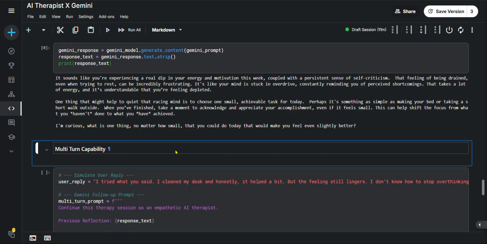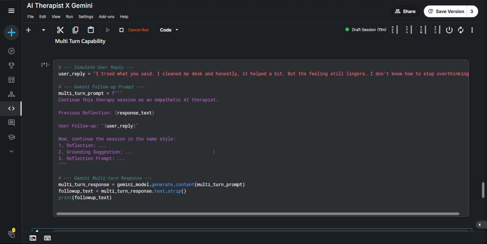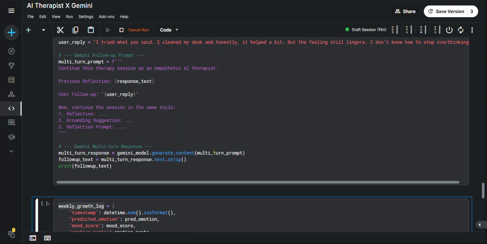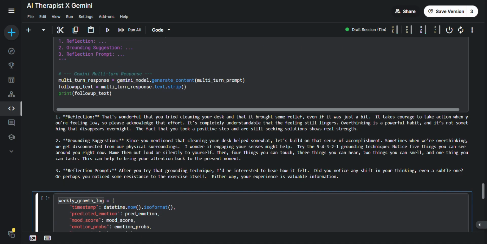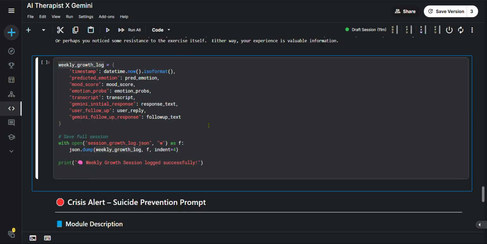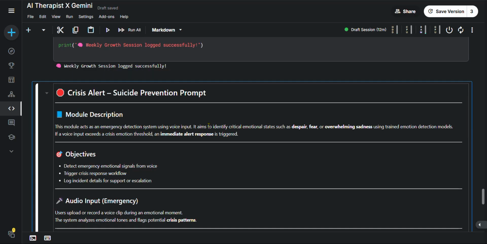This is the multi-turn capability. Here we are going to generate a Gemini multi-turn response with this same prompt and user reply. It will give a reflection, then the grounding suggestion, then the reflection prompt. Then we go to the weekly growth log in the JSON file, and it is logged successfully. And then this RAG will be finished.